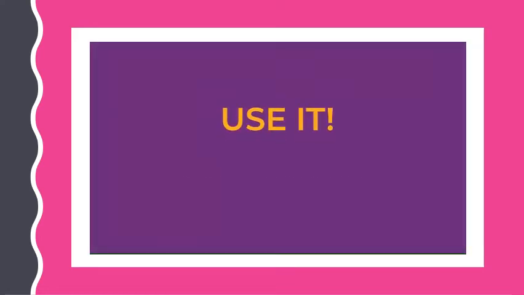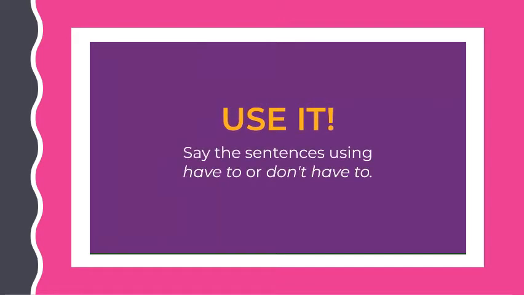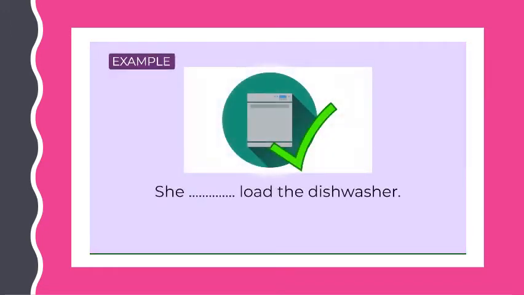Use it. Say the sentences using have to or don't have to. She has to load the dishwasher. Now you try.